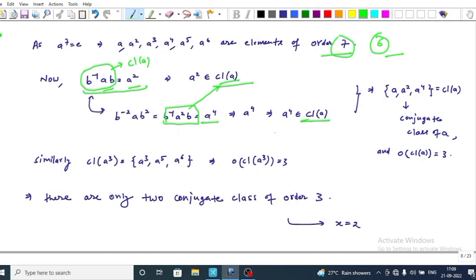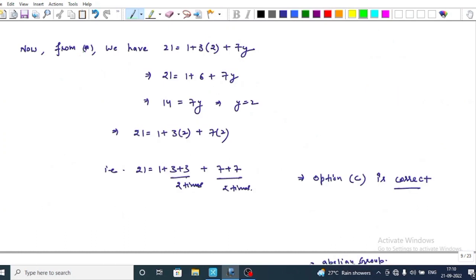Again iterating these steps, we get only 3 elements in the conjugate class of a. Similarly for the conjugate class of a cubed, these are 6 elements, this implies that there are only 2 conjugate classes of order 3, that is, the value of x is equal to 2. Now come to the star equation, that is, we have 21 equal to 1 plus 3x plus 7y. x is equal to 2 because we have only 2 conjugate classes of order 3.